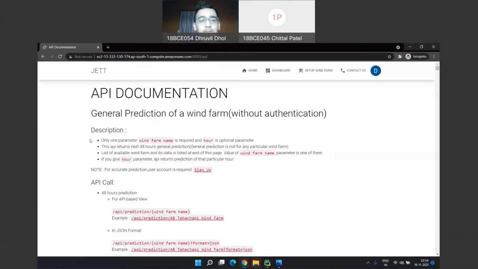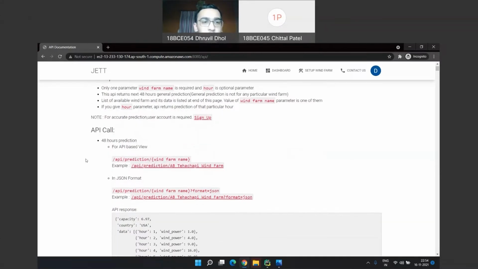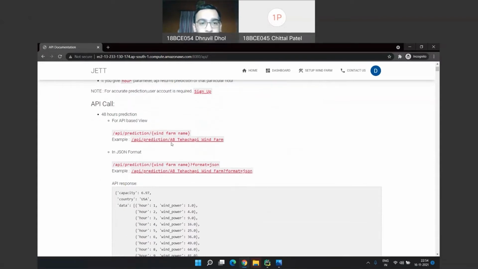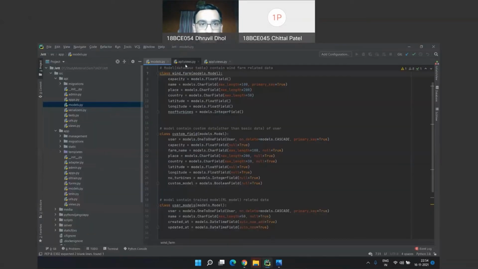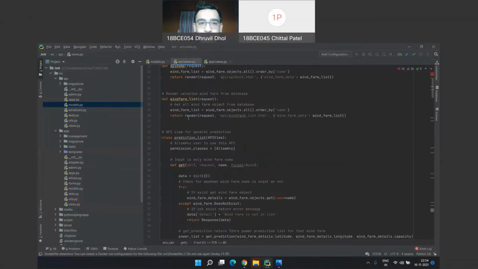Now for the API, we have mainly 5 API calls, 3 for authenticated and non-authenticated users and 2 only for authenticated users. So here is the first API call, in which the user has to provide only the WinFarm name, which is in our database, and the user gets the next 48 hours prediction. Here is the format for that API, and if the user provides the WinFarm name, the user can get the prediction. Here is the function for that API call.